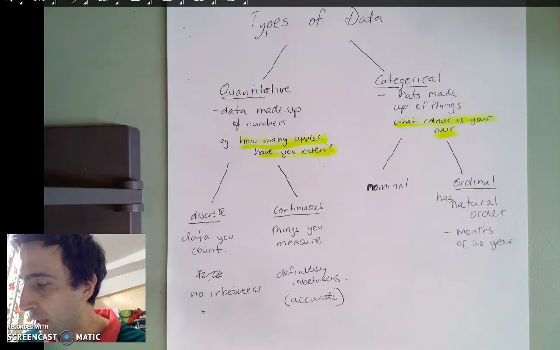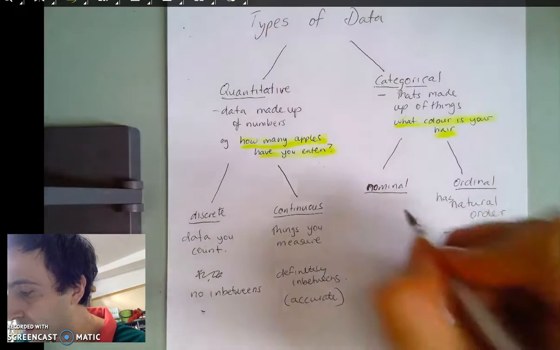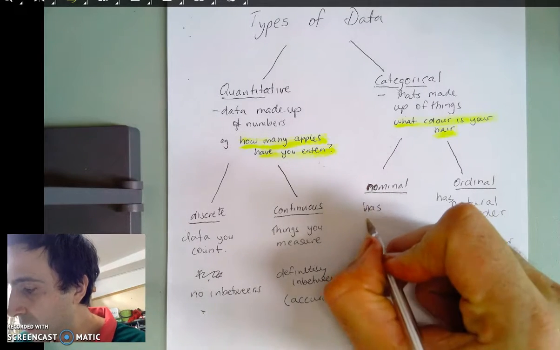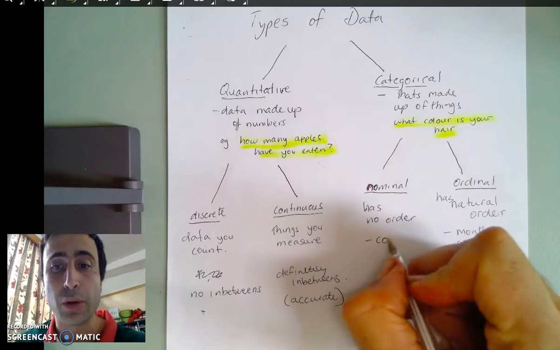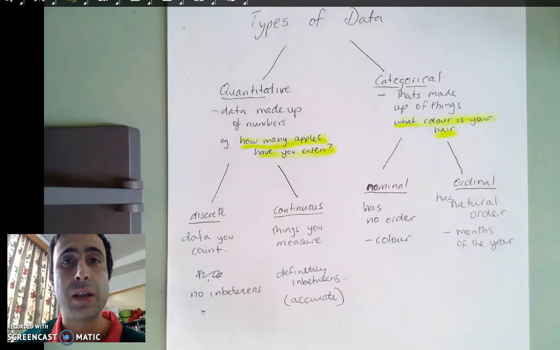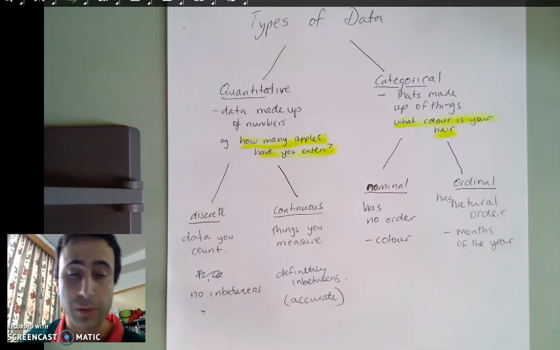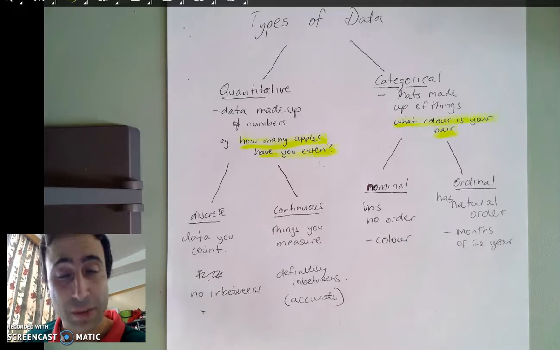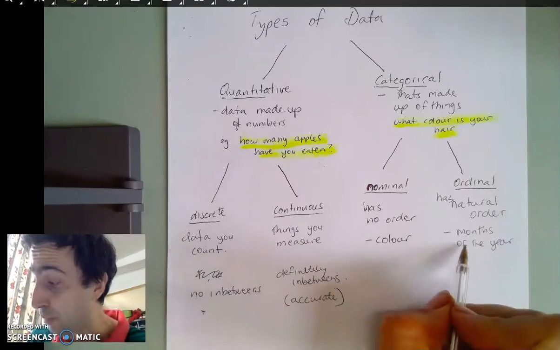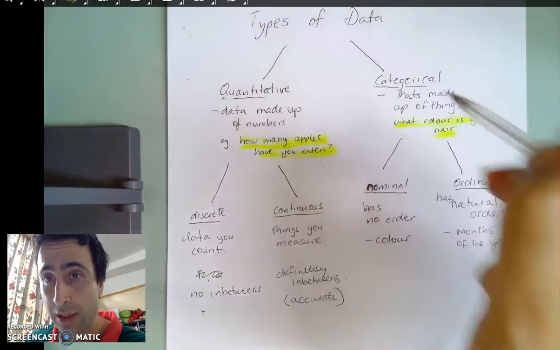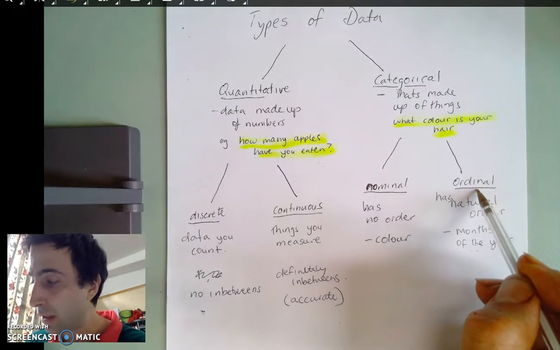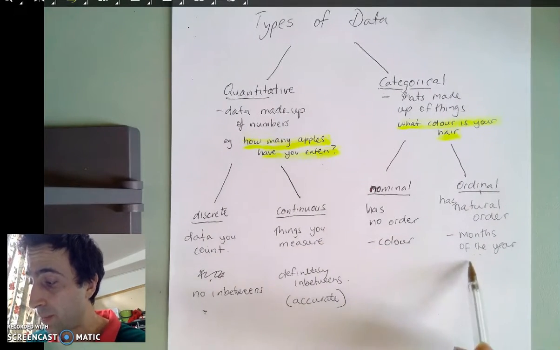Whereas nominal data has no order. Things like colour come to mind when you're doing nominal data. Because some people may like red more than black, or may like blue more than green, but there's no hierarchy of colour. Whereas there is definitely a hierarchy of months. Therefore, categorical ordinal data, as we call it, has a hierarchy, whereas categorical nominal data doesn't.